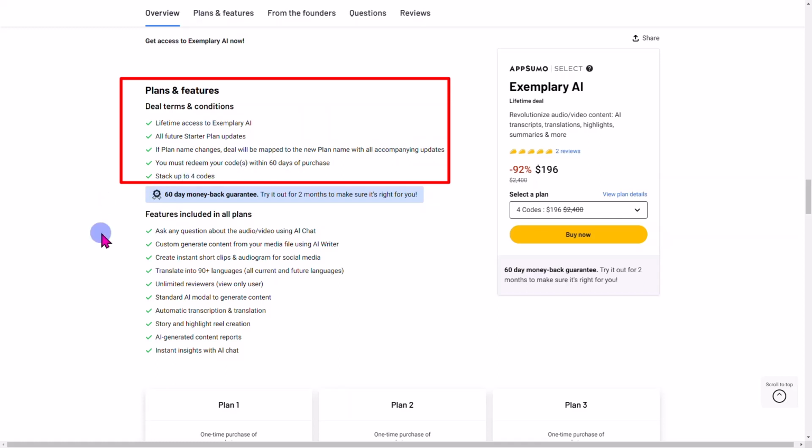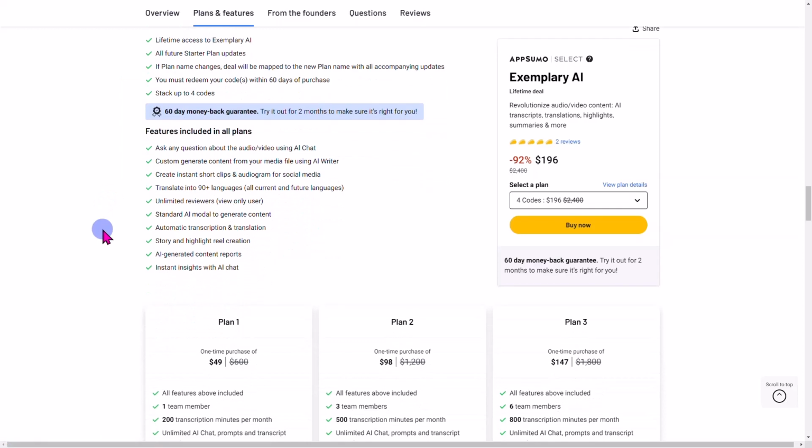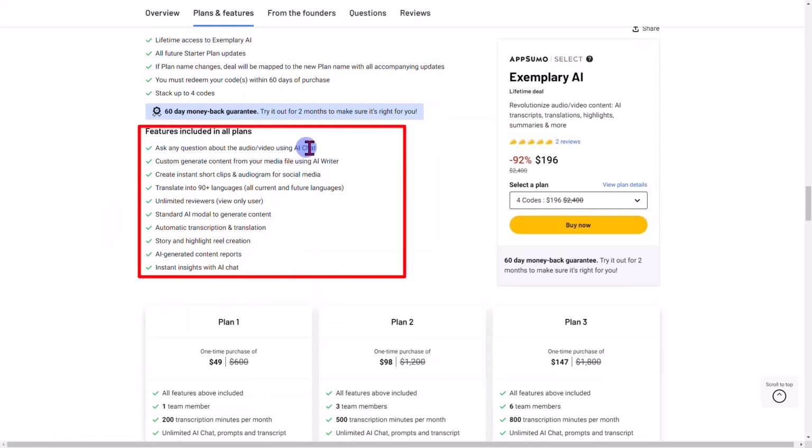The features included in all of these plans are: you can ask any question to the audio or video using the AI chat, you can generate content from your media files, and you can create short clips or audiograms for social media. They have up to 90 languages, and you have unlimited reviewers, though they only have the view only feature.